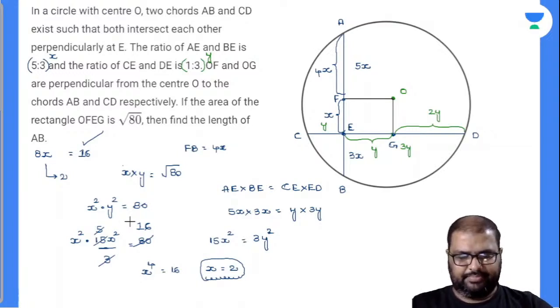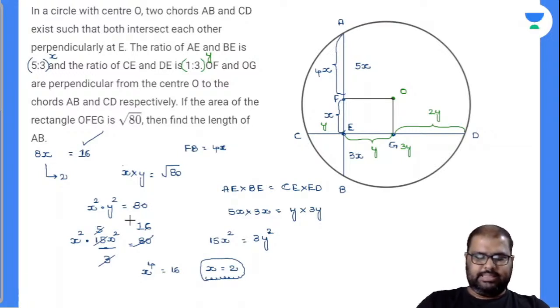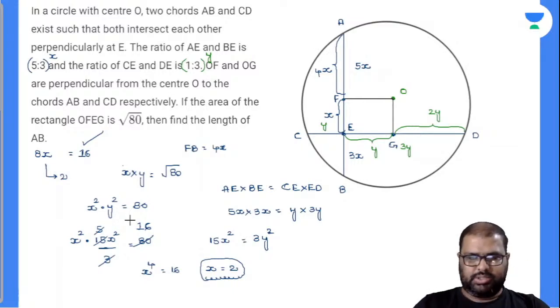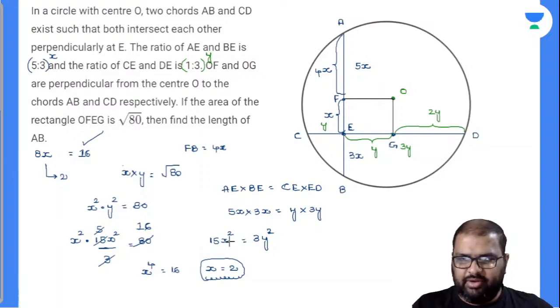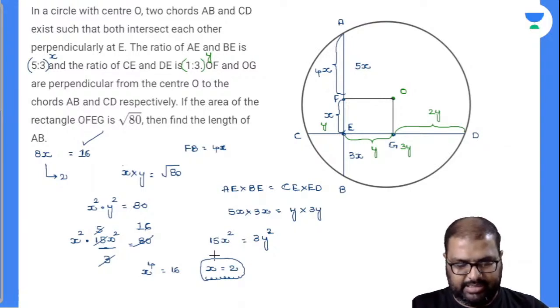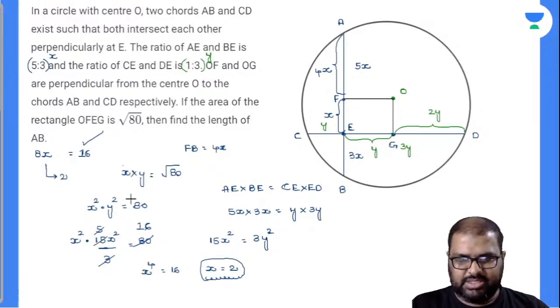Yes, we have done correctly. X is equal to 16. Is it clear? X is equal to 2 now, sorry. So you can find out the y value there. 60 divided by 3. This is 2 now, 4, 15 4s are 60, 20. Y square is 20. If y square is 20, 20 by 4.